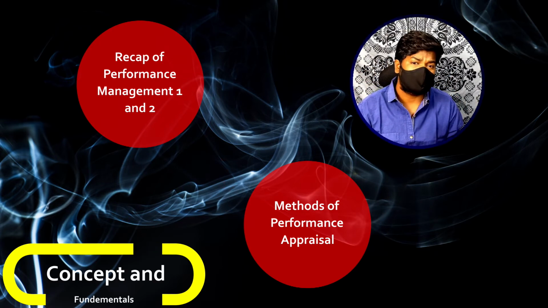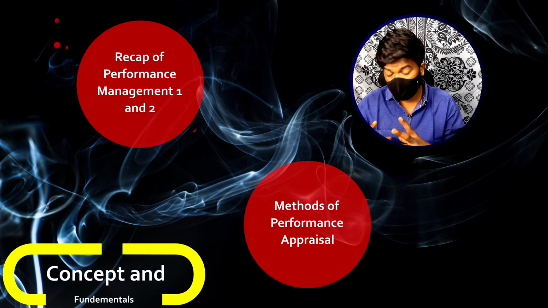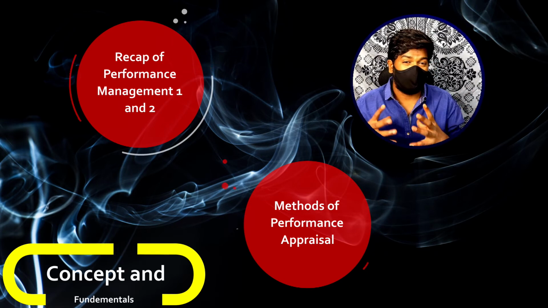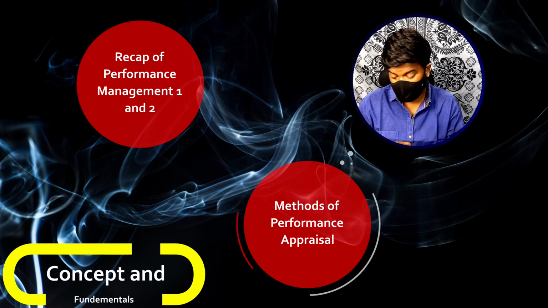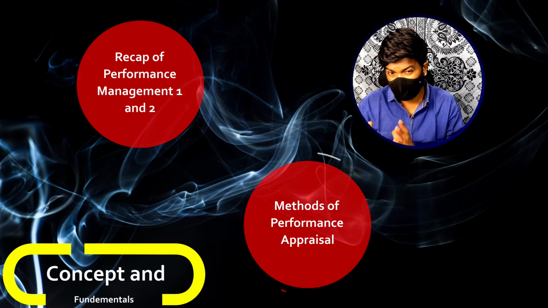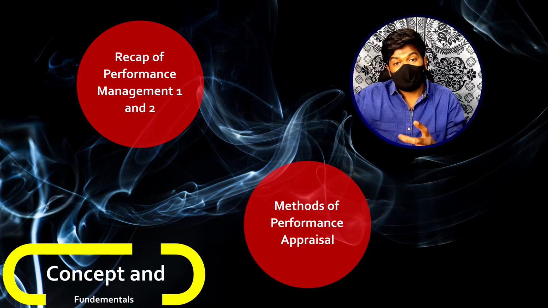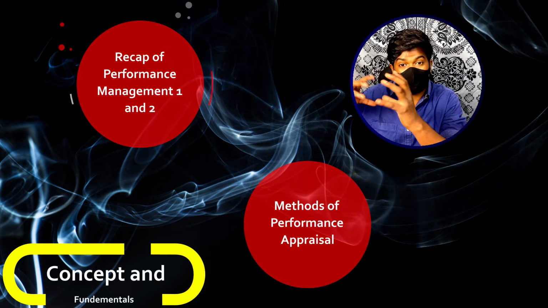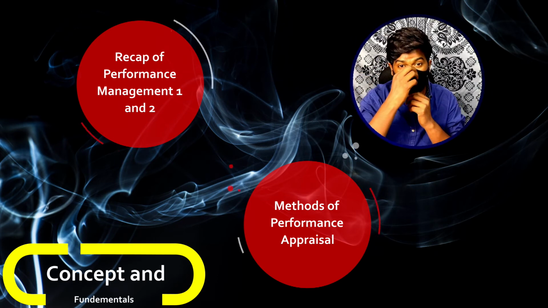What do you mean by personality characteristics? We will deal with personality and personality characteristics when we get to the organizational behavior subject. But to give you a simple idea, personality characteristics means things like reliability, sincerity, time management, communication, and so on. There are certain methods which operate on personality characteristics, so all those methods are grouped together, and that is the first group of performance appraisal methods.